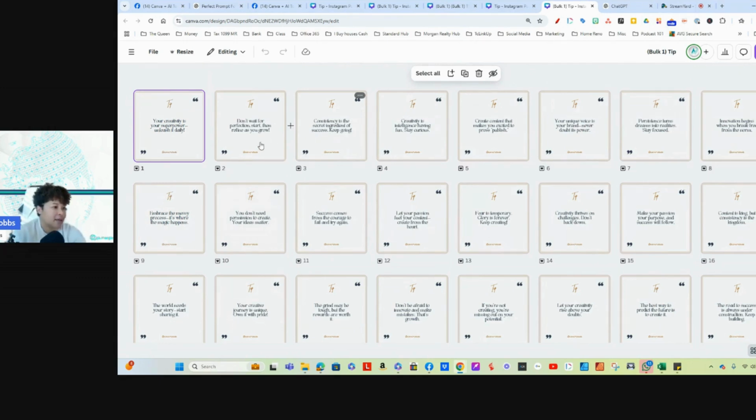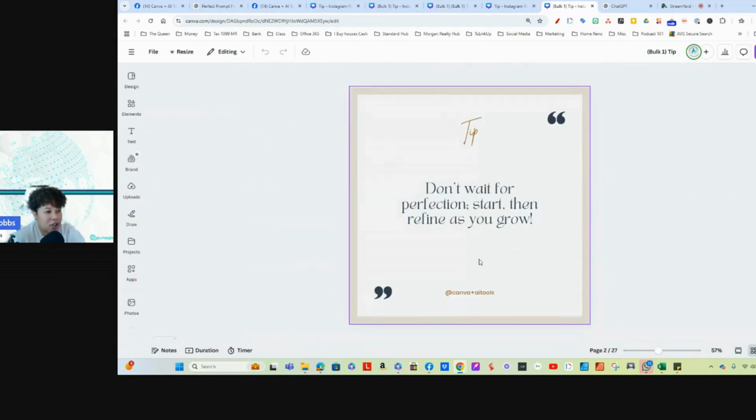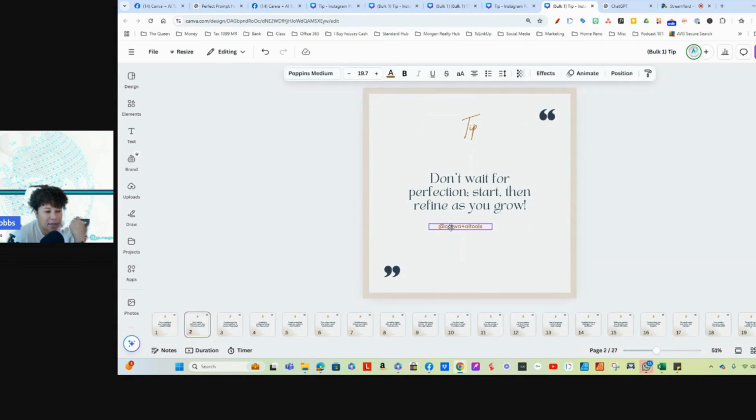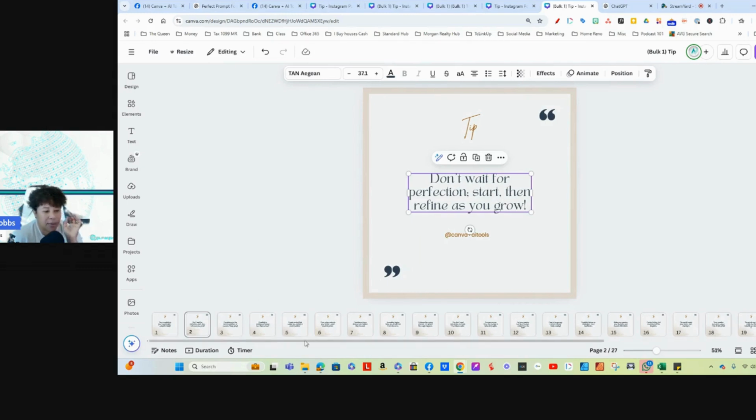Okay, so from having these 27 tips, you can go ahead and start scheduling them. If you don't want them to have the same background, you could just click through any of them and change the background. That's up to you, but I would leave my tips like this. Since, if you wanted to, you could have brought this up a little bit higher. This is changeable. The part that you need to pay attention to is connecting the data right here to make sure that it brings everything in.